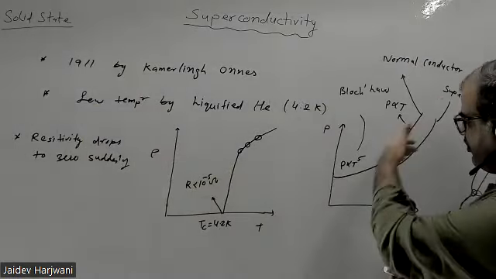Now it is clear that in the superconducting state your resistivity is 0. But superconductivity is not only about the resistivity. Zero resistivity is only one thing. So let me write here that superconductivity implies